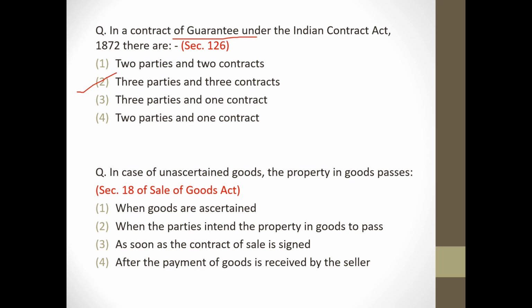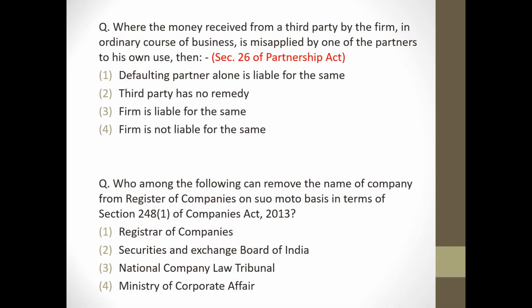Next, in the case of uncertain goods, the property in goods passes when the goods are ascertained. Option 1. Section for this question is Section 18 of Sale of Goods Act. Next question. Where the money received from the third party by the firm in the ordinary course of business is misapplied by one of the partners to his own use. Option number C. Firm is liable for the same. Section 26 of Partnership Act talks about it.